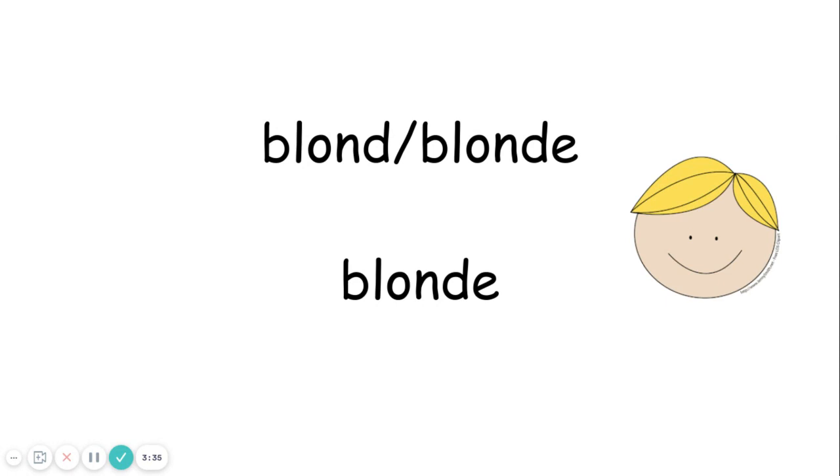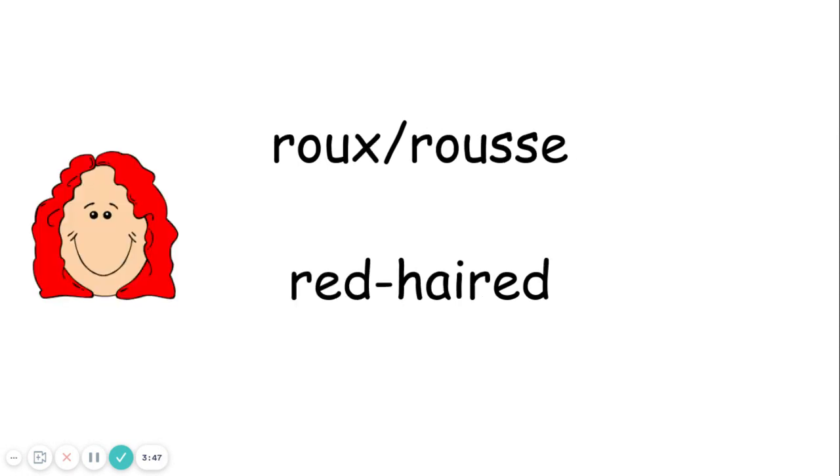Blond, blonde. Blonde, that's a cognate, easy enough. Blond, blonde. Think of the sound changes like with the nationalities. You don't hear the last letter in the male form. Roux, rousse. Totally different word here. So that is red-haired. Roux, rousse. Think ginger.